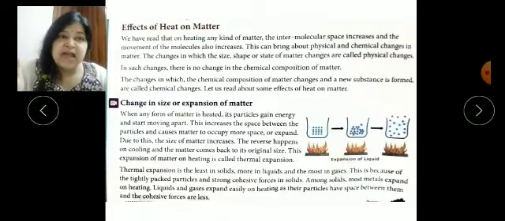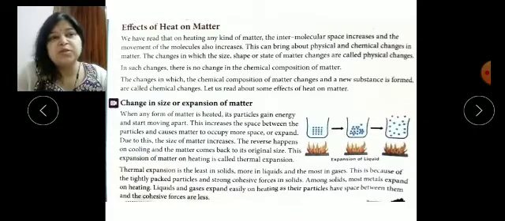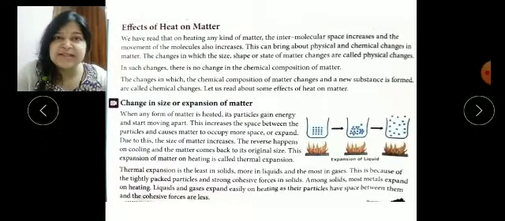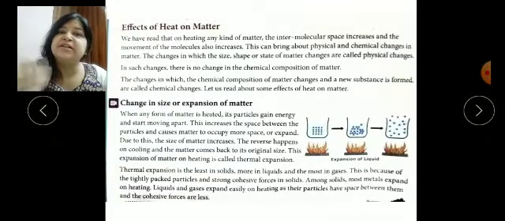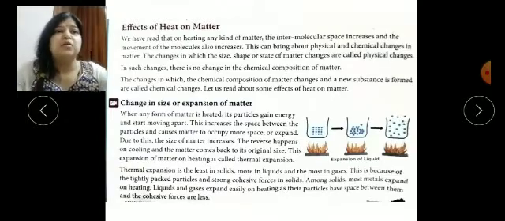If you keep that liquid on the stove and provide more heat, then what will happen? The water will boil at 100 degrees Celsius and turn into vapor form. That is the third picture they are showing. So a solid, by heating, can convert into liquid and further into water vapor. So you should know this.